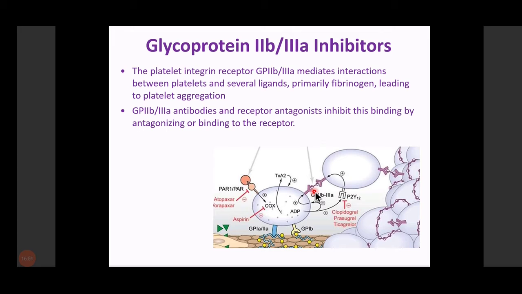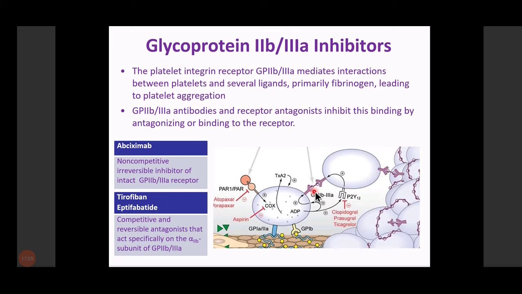So we developed an antibody against these GP IIb/IIIa receptors, and among these we have abciximab. It is a non-competitive, irreversible inhibitor of the intact GP IIb/IIIa receptor. And we also have tirofiban and eptifibatide. These are competitive and reversible antagonists that act specifically on the alpha IIb subunit of the GP IIb/IIIa receptor.